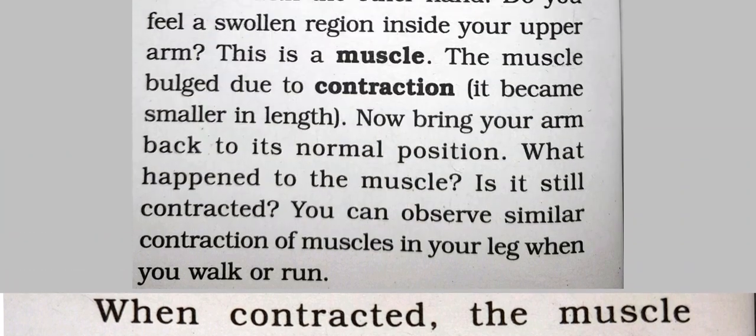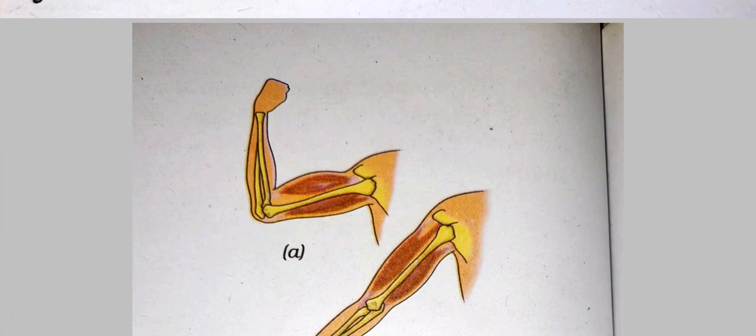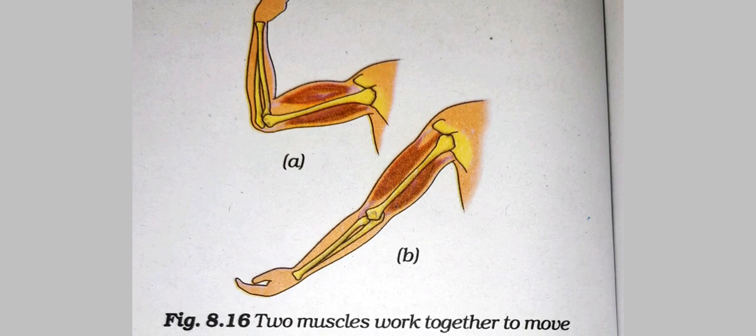See this figure, that bulging muscle is your biceps muscle contracting, and the lower one, the triceps muscle, stretches or relaxes. In figure B, when you are straightening the arm, the triceps muscle contracts and the biceps muscle stretches or relaxes.